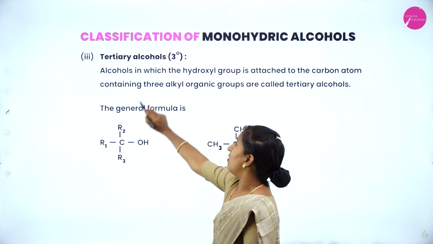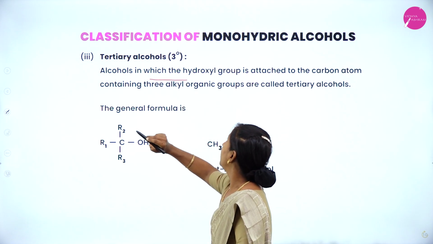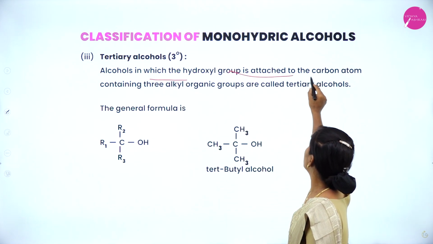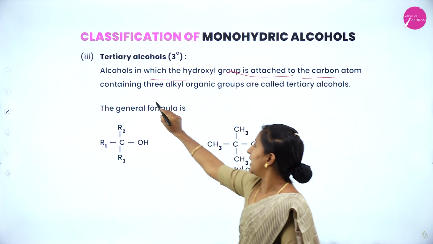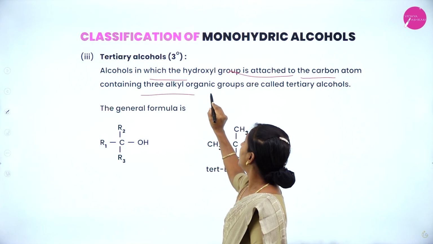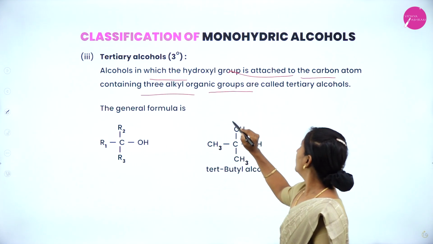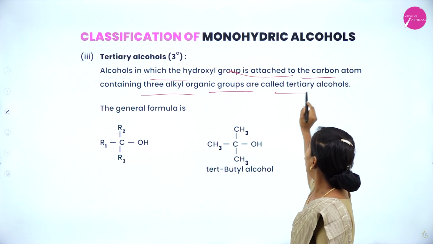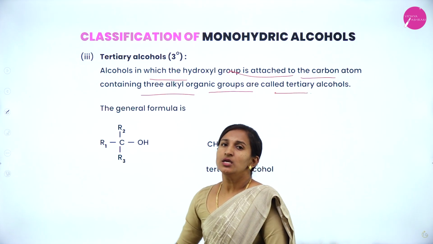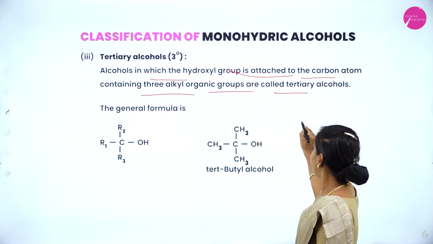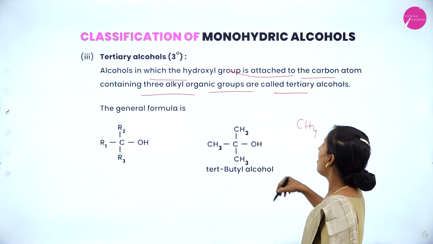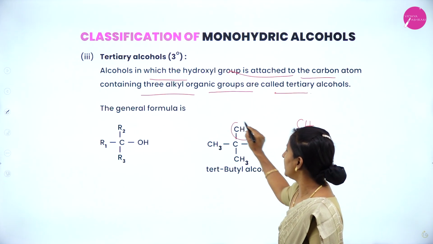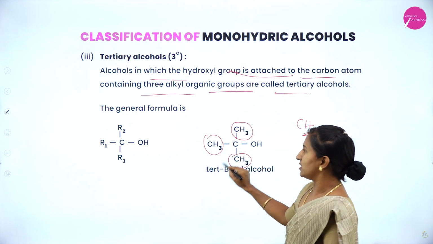Tertiary alcohols: alcohols in which the hydroxyl group is attached to a carbon atom containing 3 alkyl groups are called tertiary alcohol. Here, if we consider methane, 3 hydrogens get replaced by alkyl groups, that is methyl groups.